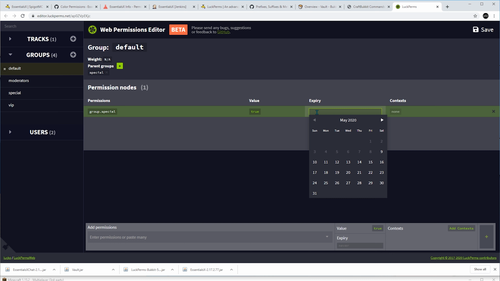Okay, it seems like I can only specify what day I want the permission to expire in, so I don't have that much flexibility compared to the command line version. But keep in mind that it is in beta, so the developer of LuckPerms will add this feature eventually.